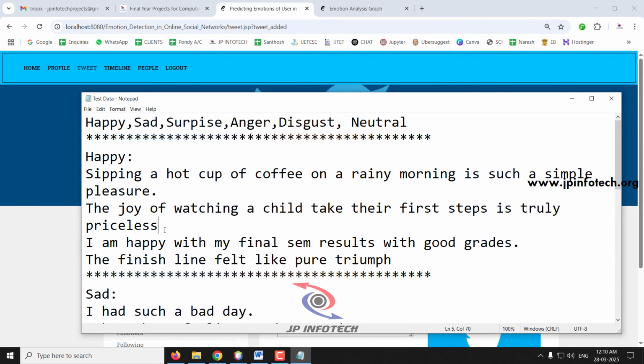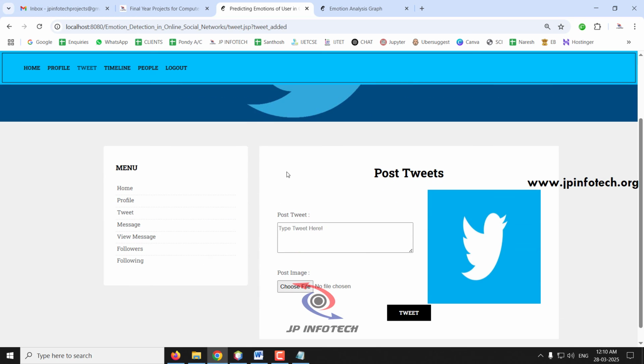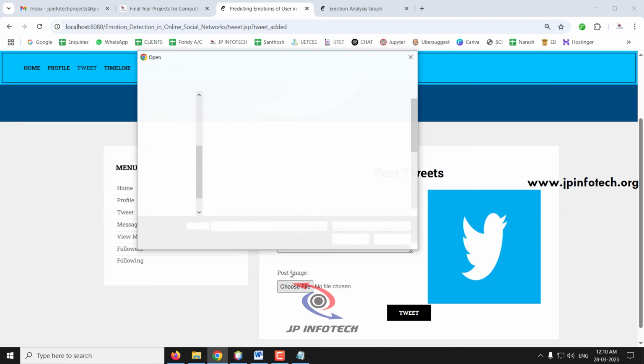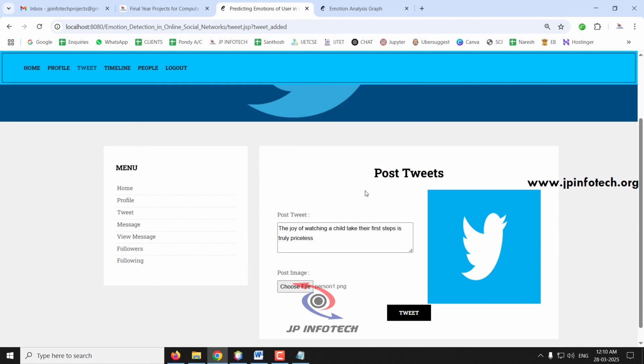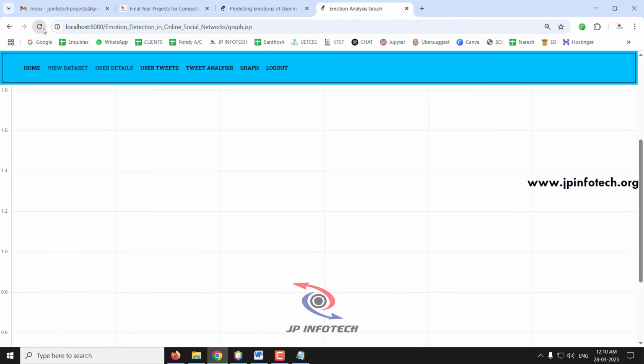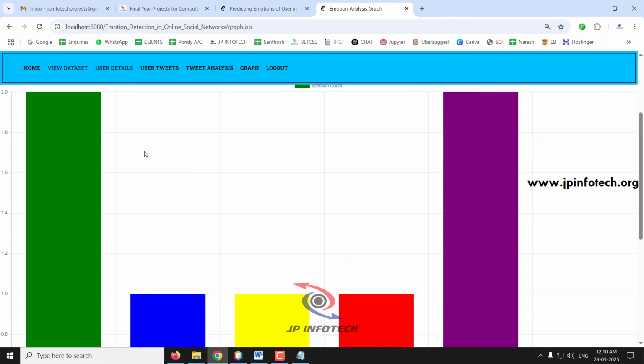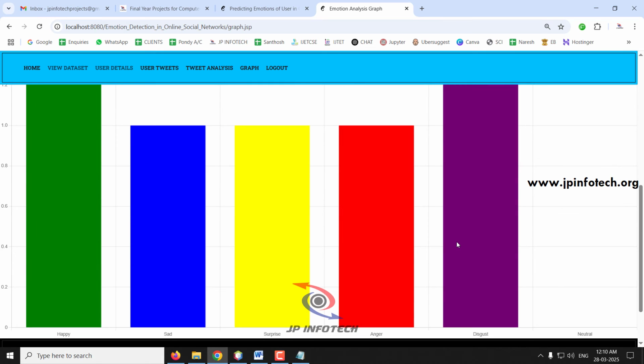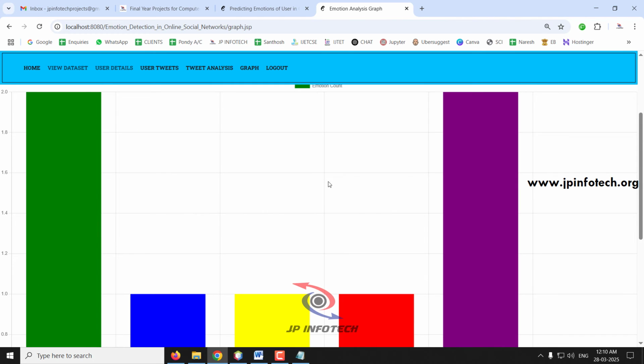If I am posting this tweet for happy, I'll just post this tweet. The joy of watching a child take their first step is truly priceless. I'll post this tweet. So if you refresh the graph part, now you can see the happy count has increased. In this way the dynamic graph is implemented here.